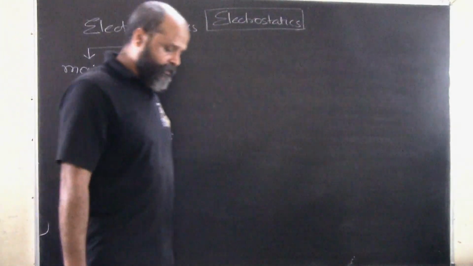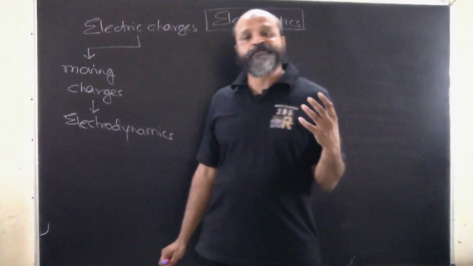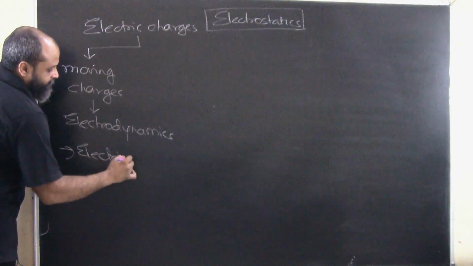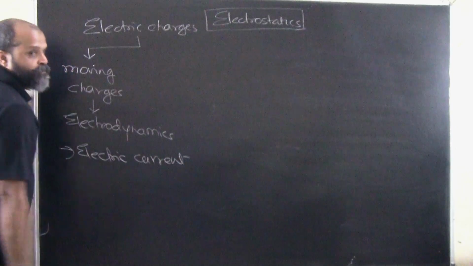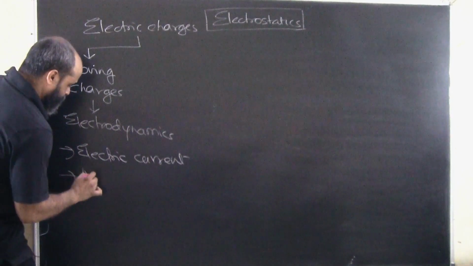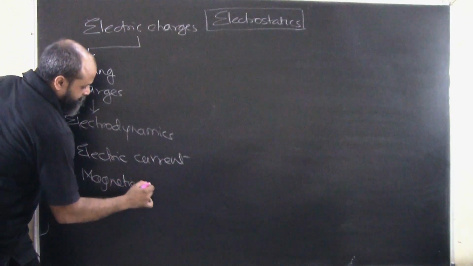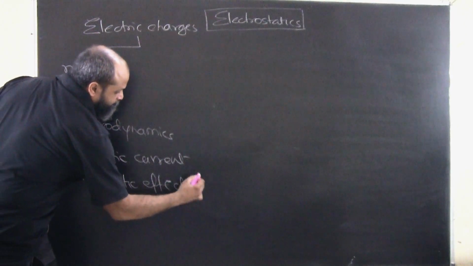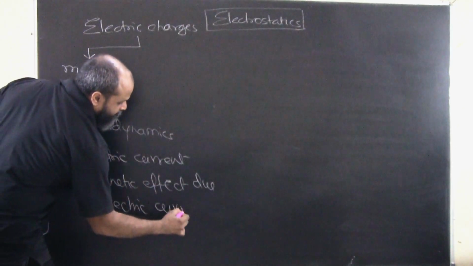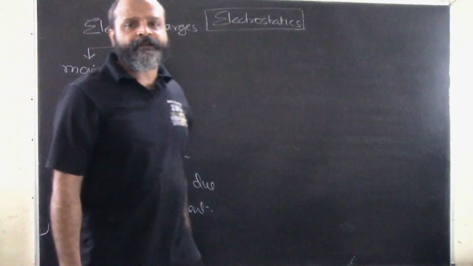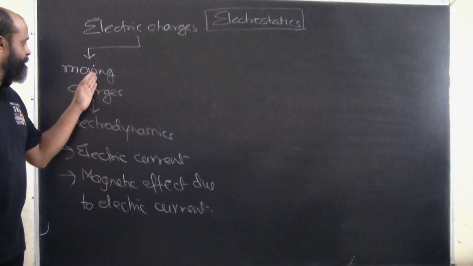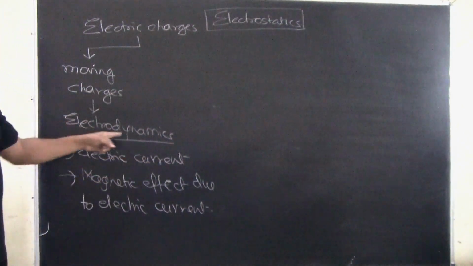We have a lot of phenomena that are happening due to charges which are moving. If we talk about electric current, obviously electric current is generated by charges which are moving. Then we will have the magnetic effect due to electric current, again a phenomenon associated with moving charges. We are studying all these phenomena under electrodynamics.